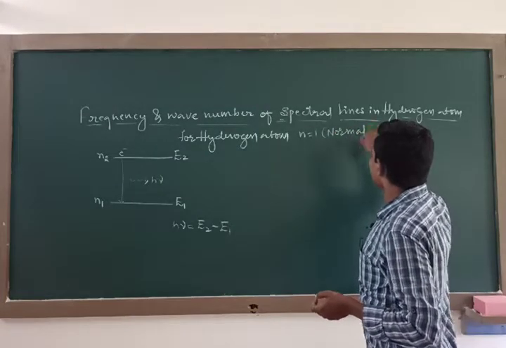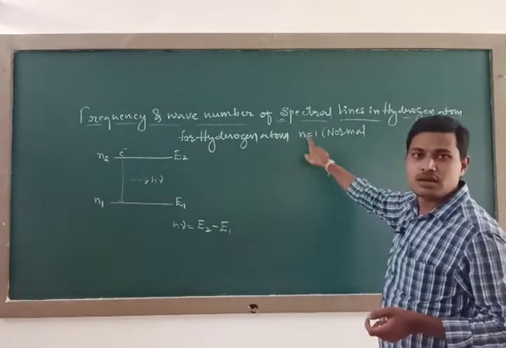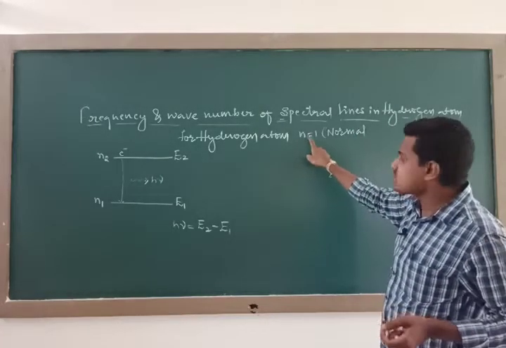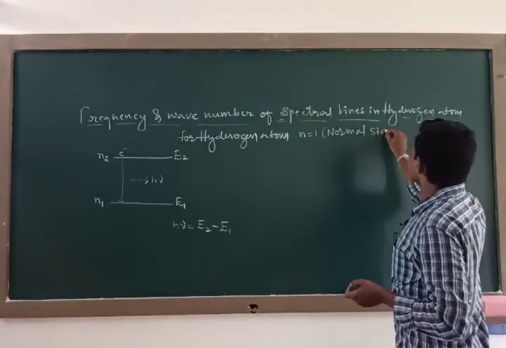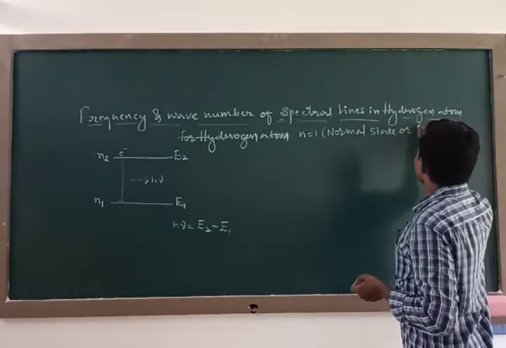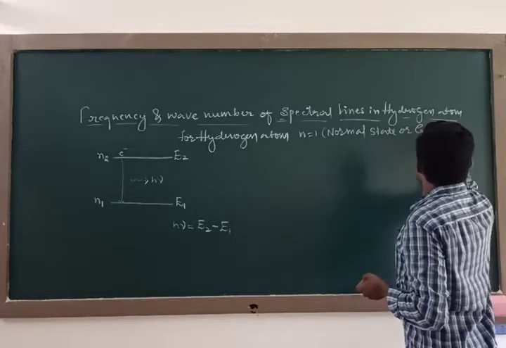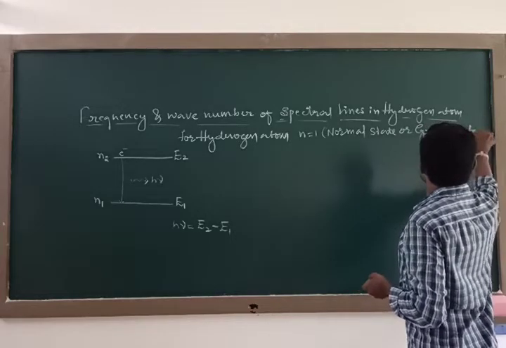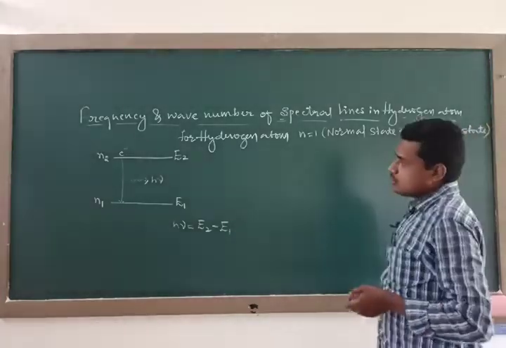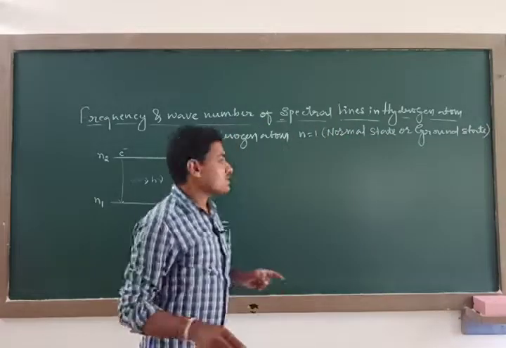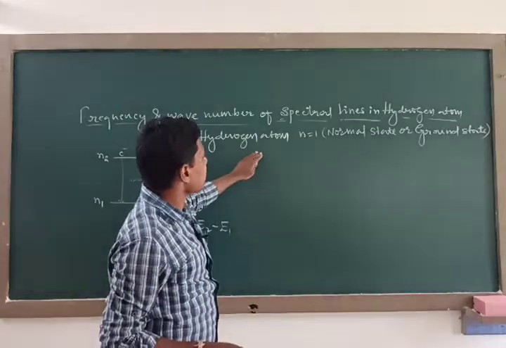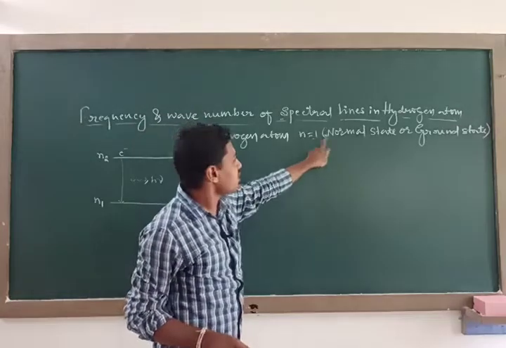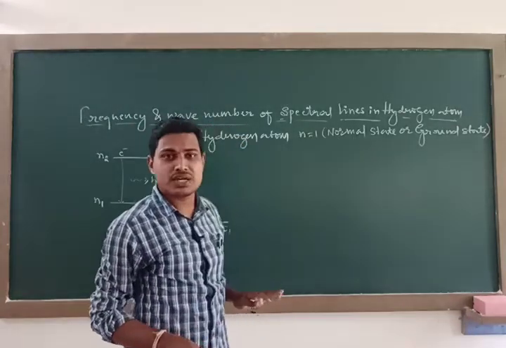So when the electron belongs to the innermost orbit, that is the first orbit, such a state is called the normal state or ground state.